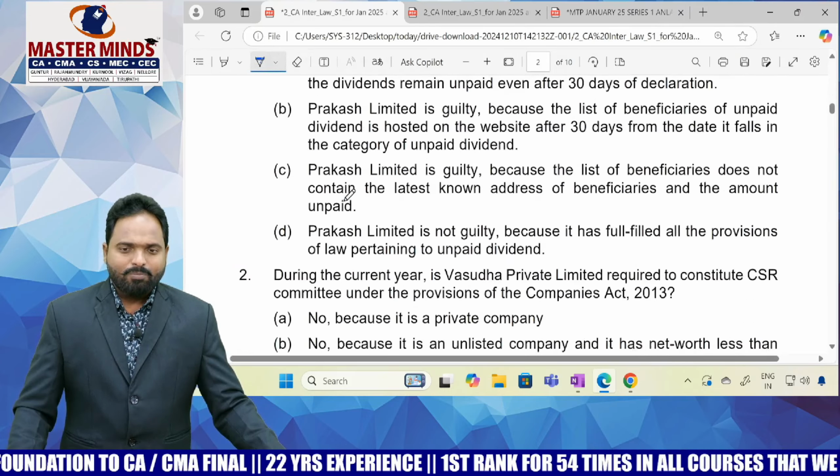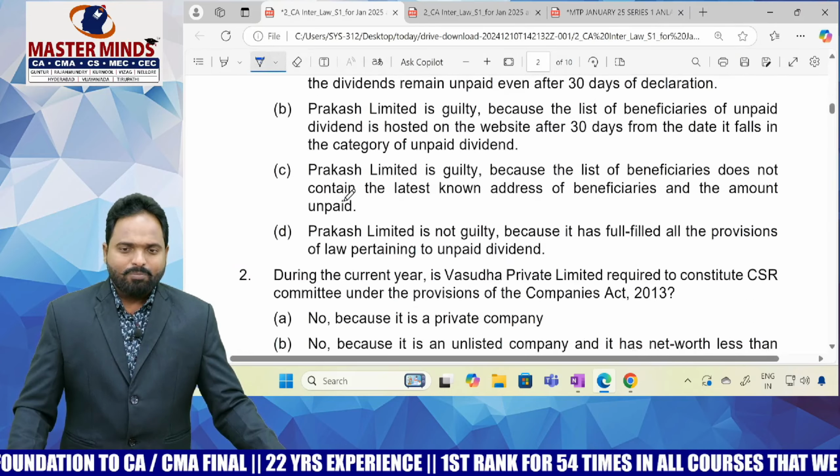Earlier, how were they asking MCQs? Yes, no, none of the above. Like that they were asking, but now the trend has been changed by the institute. They are giving two options for no, and for yes also two options. Even though you know yes, still to select either C or D, you should know the reason also. Why you are saying yes, that reason also you should know. It means without knowledge of the provisions, you cannot answer this MCQ. Okay. Next. In case of Prakash Limited regarding the unpaid dividend, which of the following statements is correct?